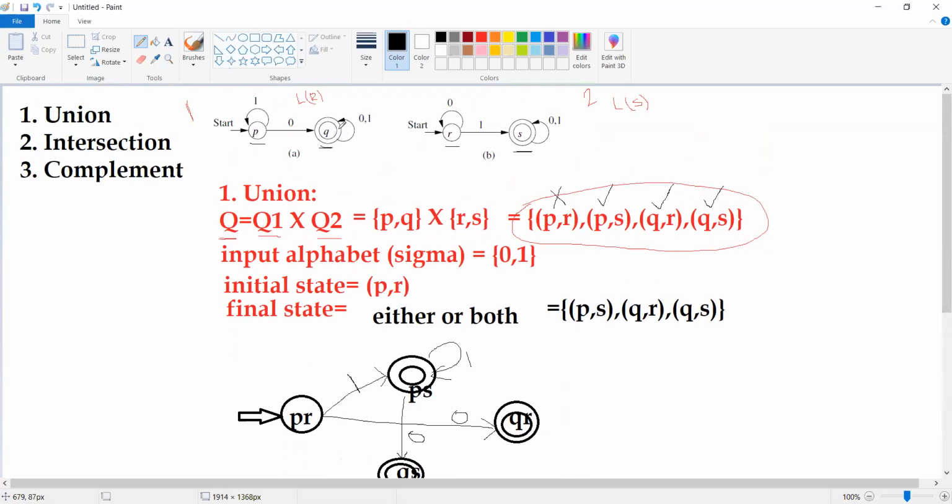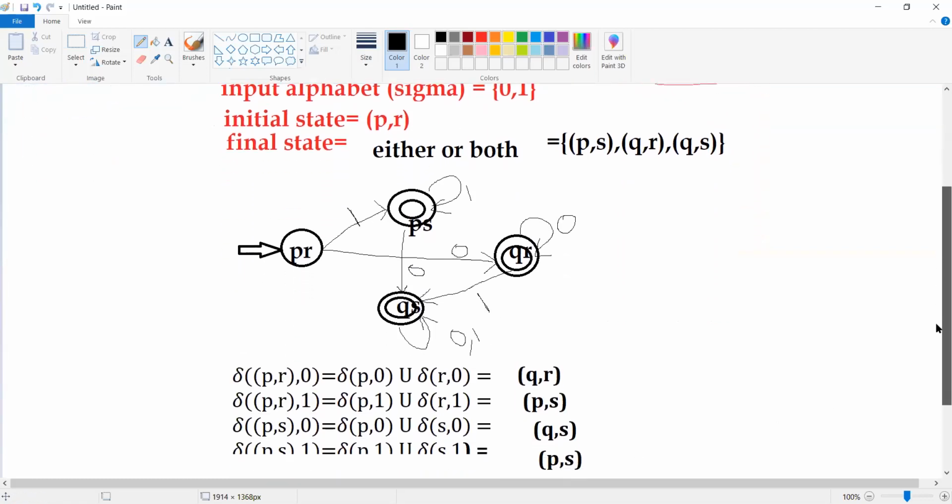Q on 0 will be Q, R on 0 will be R, so QR on 0 will be QR. Then what about QR on 1? Q on 1 will be Q, R on 1 will be S. Now it will go to QS. QR on 1 will result in QS.